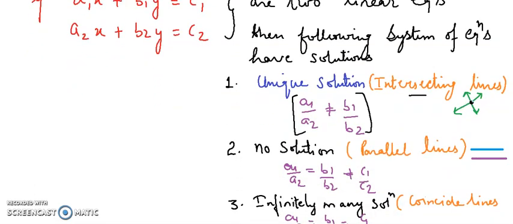Next, we have no solution. No solution when the lines are parallel. See, these lines are parallel and they are not intersecting even at a single point, right? Parallel lines never meet. So again, if I want to check without drawing a graph, I would check only this condition: a1 upon a2 equals b1 upon b2, but it is not equal to c1 upon c2. We will say the lines are parallel lines and it has no solution, right?